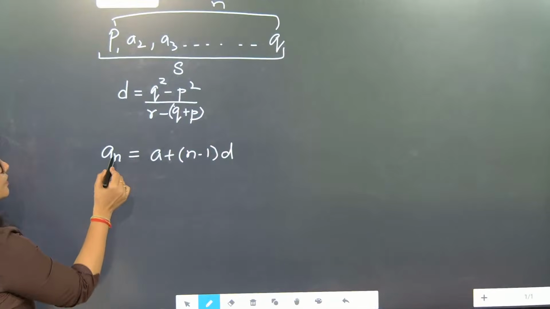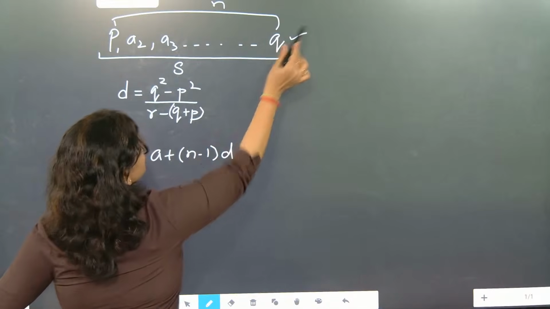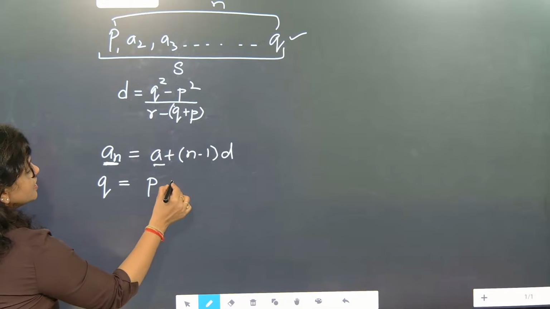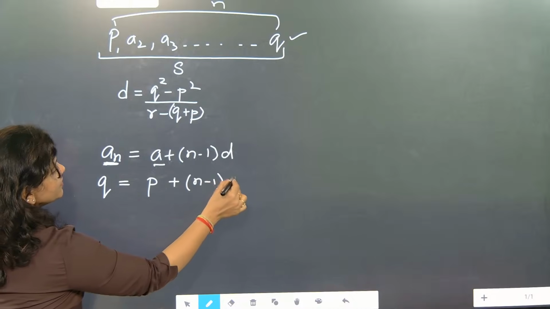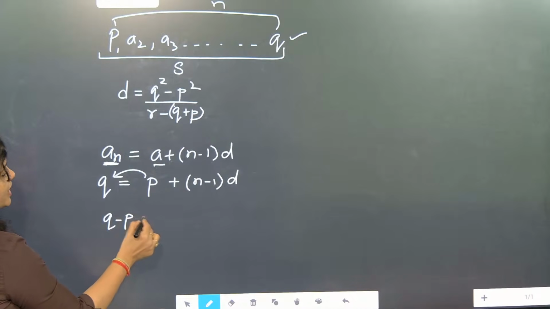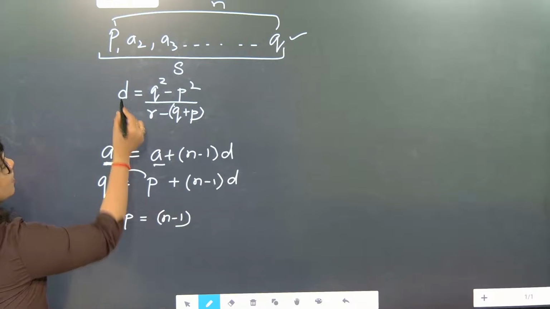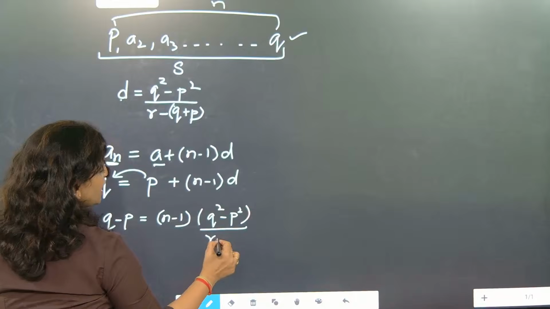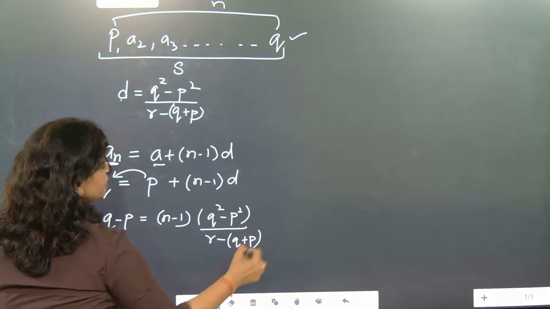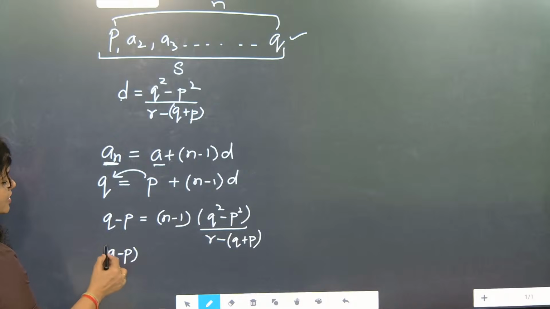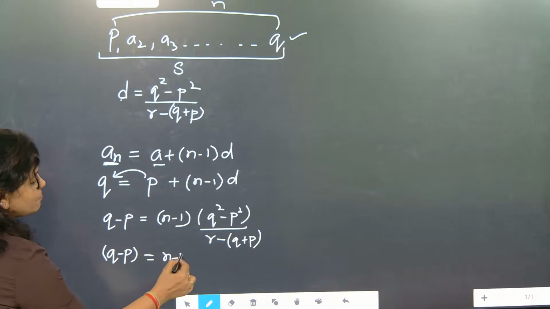Total number of terms we will take as n. So what is the last term? q is written. So we will write q equal to, what is the first term? p plus (n minus 1) into the common difference. So beta, this will shift this side. It will become q minus p is equal to n minus 1 times the common difference. What is the common difference, beta? q square minus p square by r minus q plus p. Now beta, this is all in multiplication. So what we can write? q minus p is equal to n minus 1.